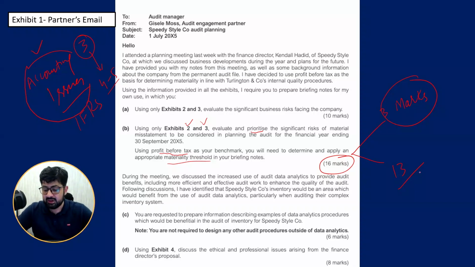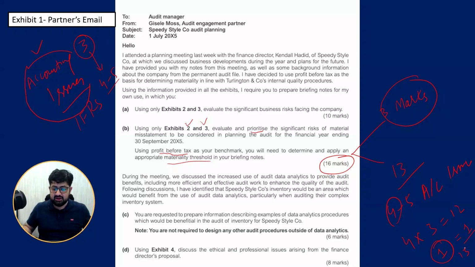In my opinion, if I consider 3 marks per accounting issue, then 4 to 5 accounting issues can be discussed. So minimum 4 issues, and there may be one accounting issue with 2 aspects. So 4 issues into 3 is 12 marks, and one accounting issue with more than one aspect will be the additional 1 mark, that is 13 marks like this. That will be a complete answer.